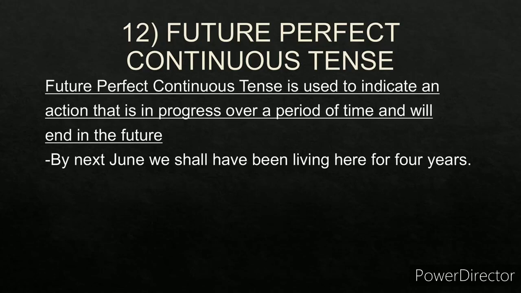Future perfect continuous is used to indicate an action that is in progress over a period of time and will end in the future. So I repeat, it is used to indicate an action that is in progress over a period of time and will end in the future. By next June, we shall have been living here for 4 years. It is in progress and it will end in the future. Shall have been living. So this is an example of future perfect continuous tense.